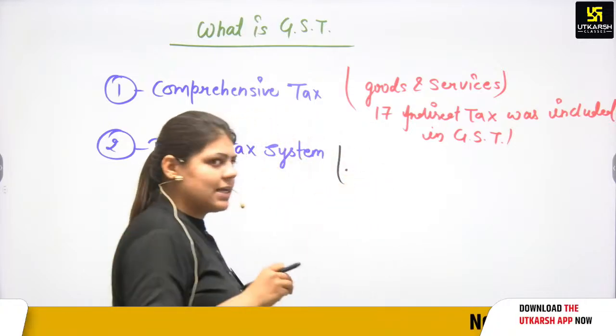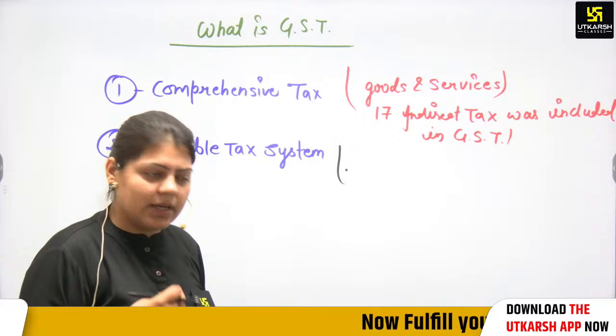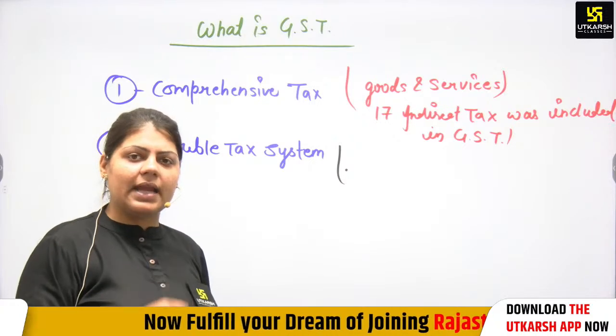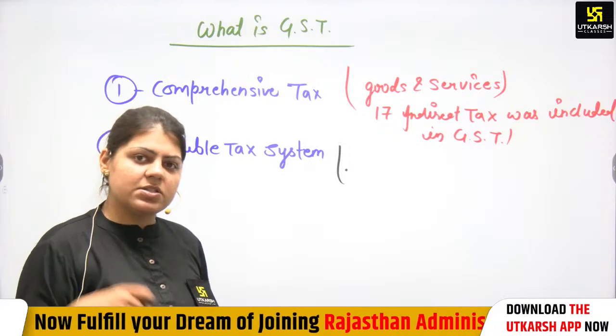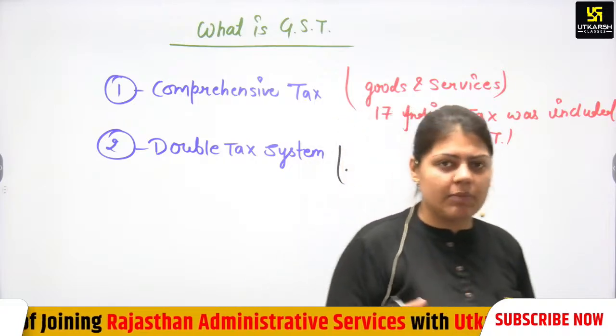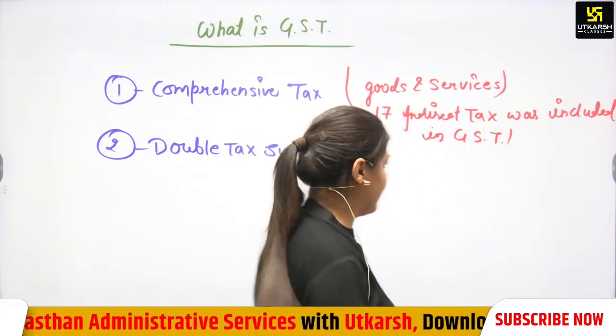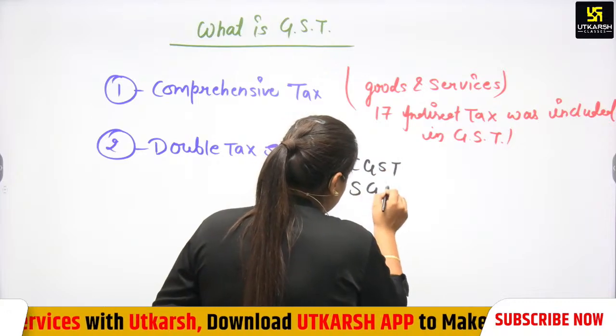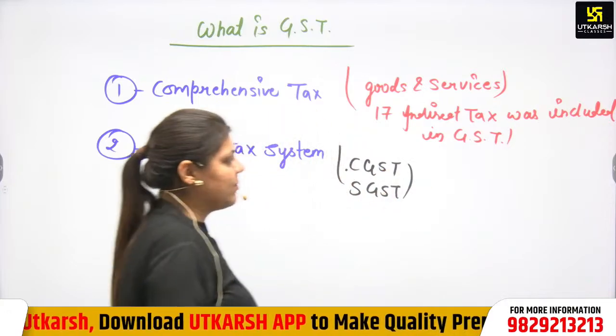For example, with 18%, 9% is imposed by the central government and 9% by the state government. If the tax is 28%, half and half is imposed by the state government and the central government. So there is a CGST and there is an SGST. That's why we say that it is a double tax system.